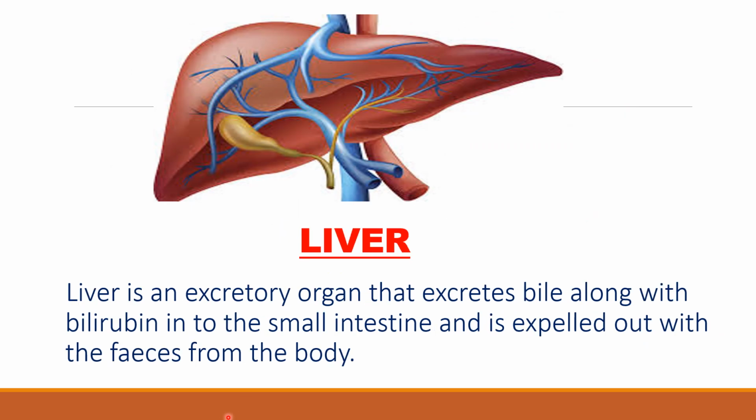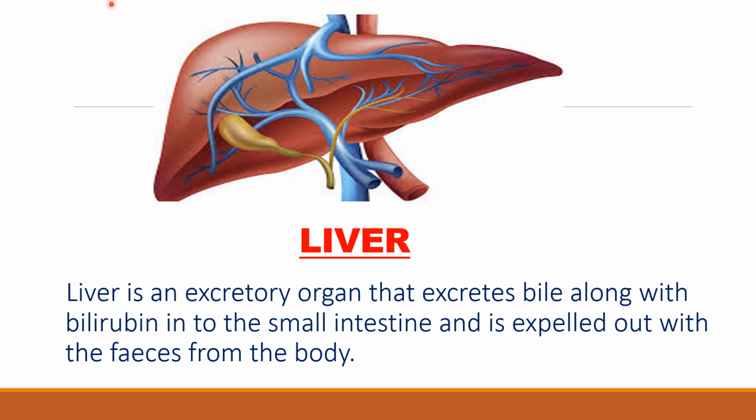Students, the last excretory organ we will discuss now is the liver. The liver helps in the digestion of food as well as in the removal of waste products from the body. The liver is also responsible for the conversion of any foreign substances entering our body. Substances which are foreign to the body are drugs, medicines, injectables, chemicals and gases, substances produced by bacterial action, or food retained in our body for long periods.